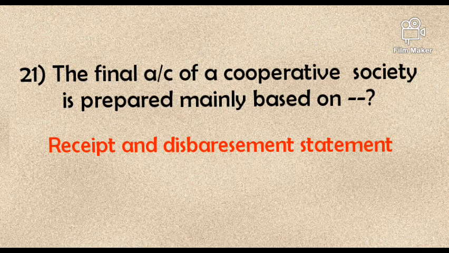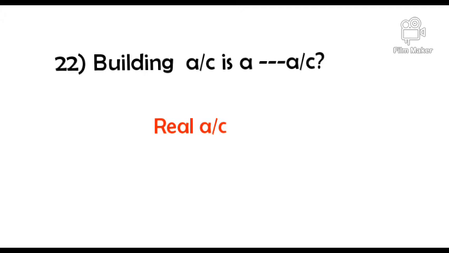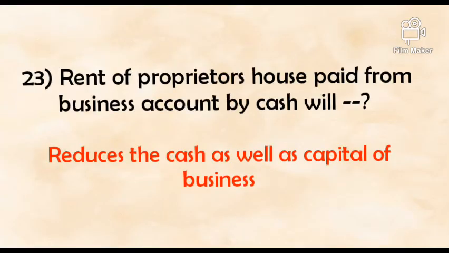The final account of a cooperative society is prepared mainly based on dash. Answer: receipts and disbursement statement. Building account is a dash account. Answer: real account. Rent of proprietor's house paid from business account by cash will dash. Answer: reduces the cash as well as capital of business.